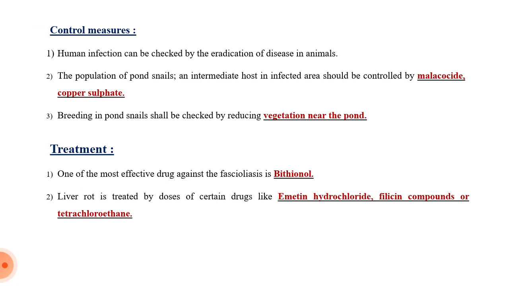So, what are the control measures? How can we control this parasite? The first control measure for humans is that human infection can be checked by eradication of the disease in animals.